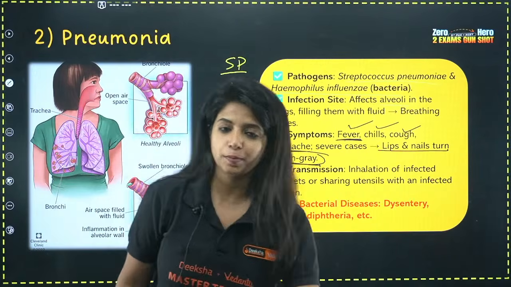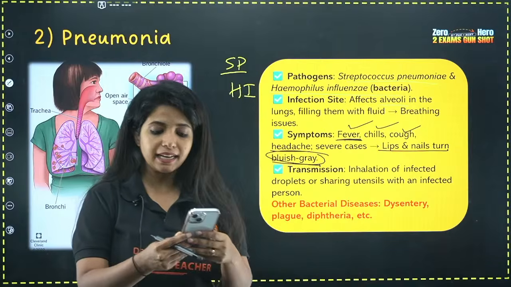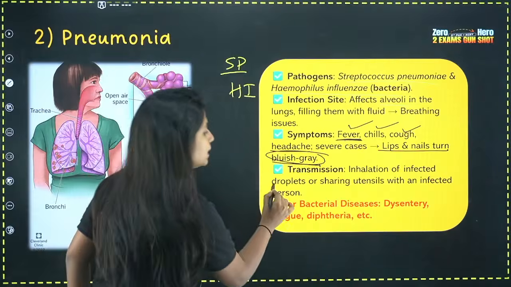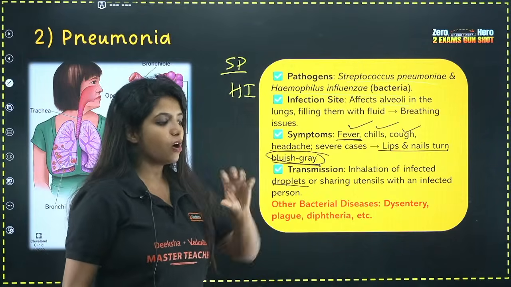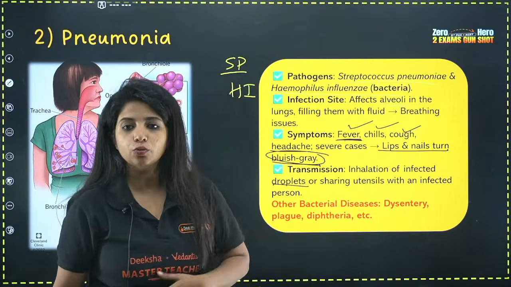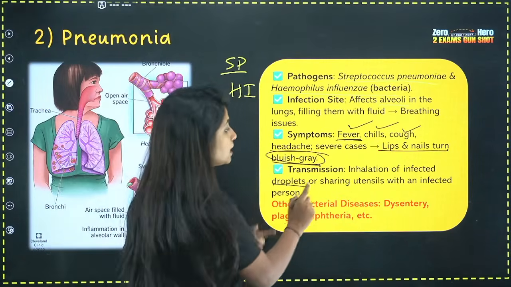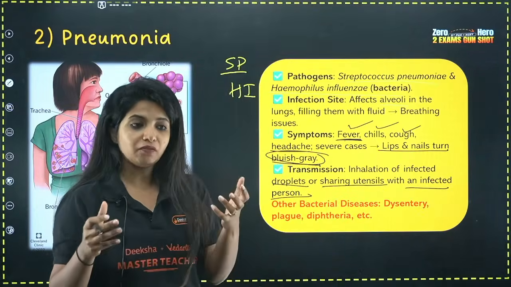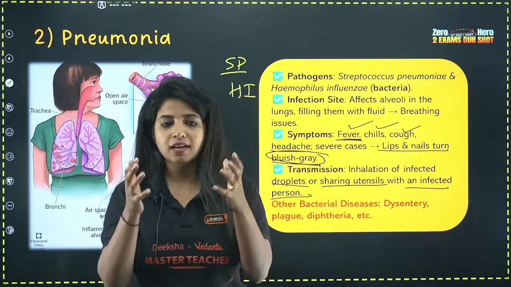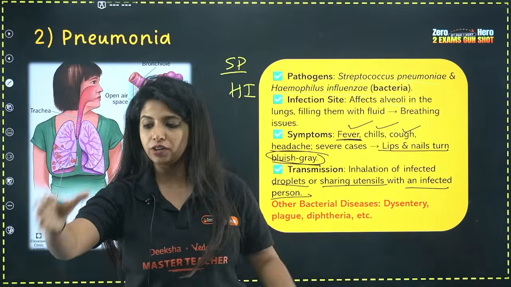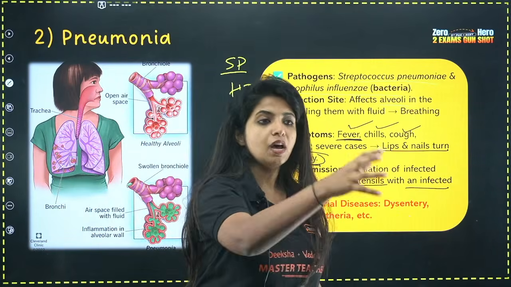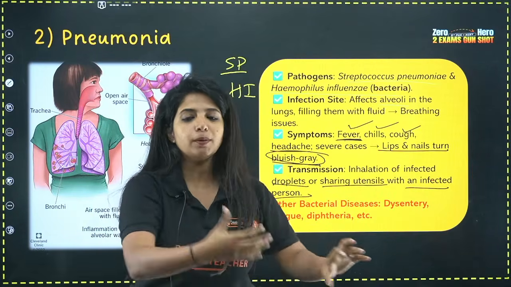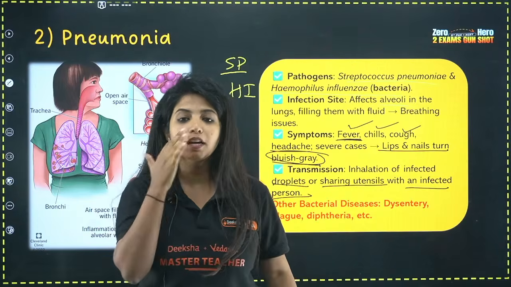Now, how is it going to be transmitted? It is going to be transmitted by inhalation of infected droplets. So when someone sneezes, all the droplets are in the air, and when we breathe in, it gets into our body. So, inhalation of infected droplets. Apart from that, sharing utensils with an infected person. Suppose you had sneezed with this hand, and now I touch a vessel and give it to my brother. He is going to take that vessel, right? And on the vessels you have all the contamination. Again, if that person puts their hand near the nose, what is going to happen?